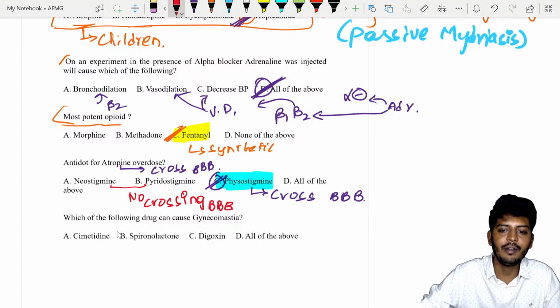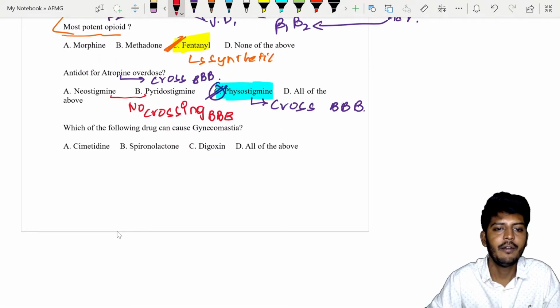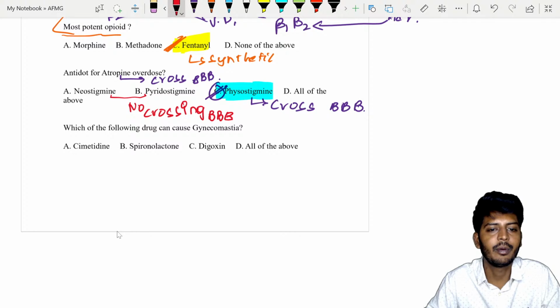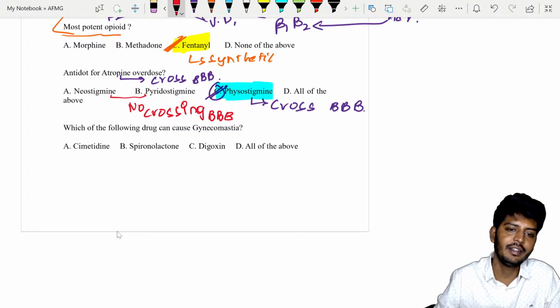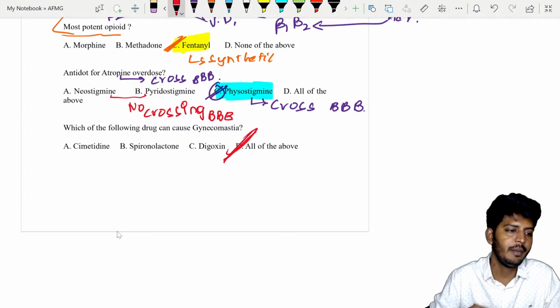Okay, very good. Let's go to the last question. Which of the following drugs can cause gynecomastia? All of you know from the disco. D for digoxin, S for spironolactone, C for cimetidine, O for oestrogen. So the answer is gynecomastia can be caused by all of them.